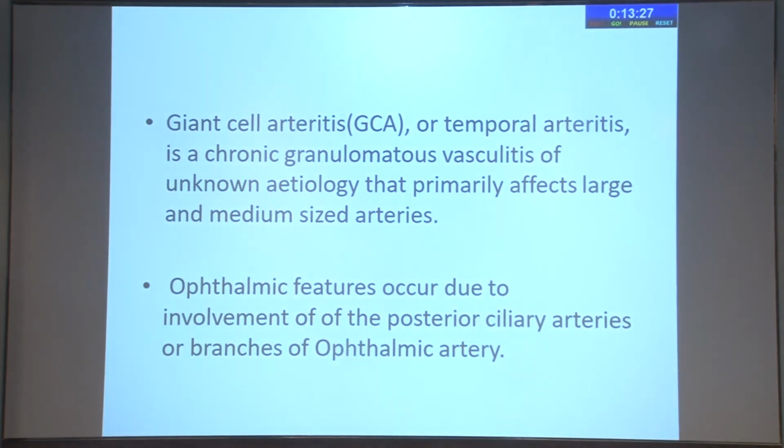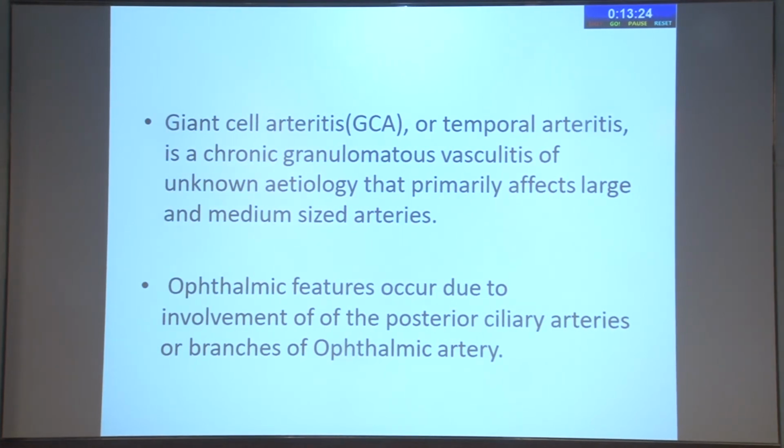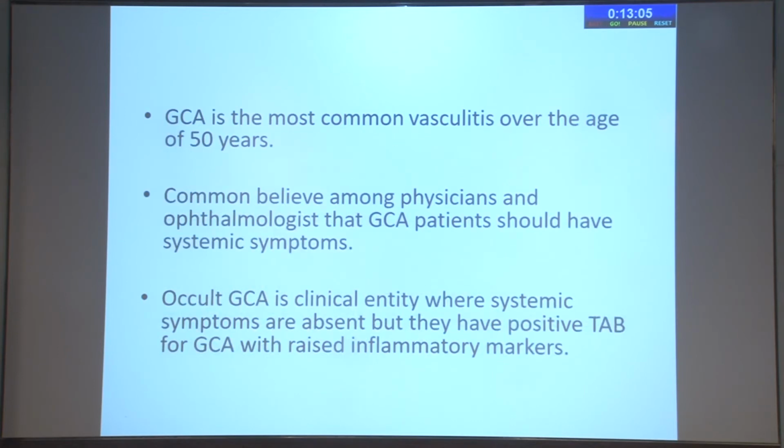Sometimes they have diplopia because of involvement of the blood vessels supplying the muscles, or CRA occlusion or ciliary artery occlusion. Sometimes they have a branch arterial occlusion also. But these are the other, rarer ophthalmic involvements in GCA. The main involvement is arteritic anterior ischemic optic neuropathy.